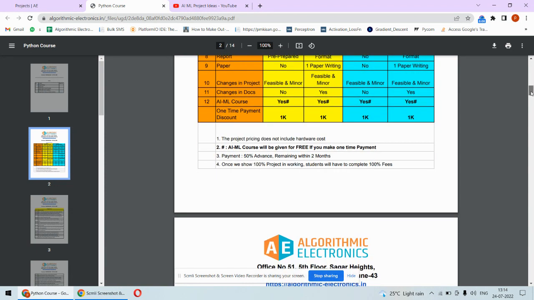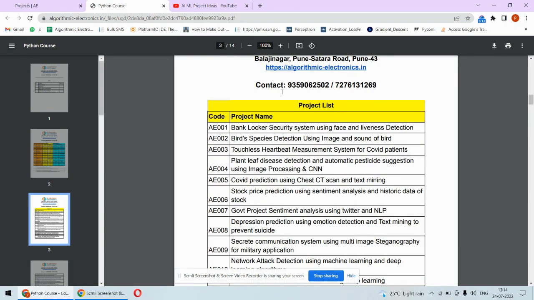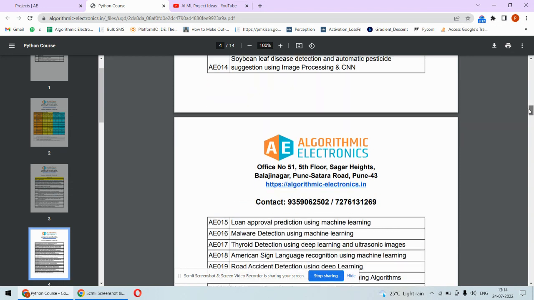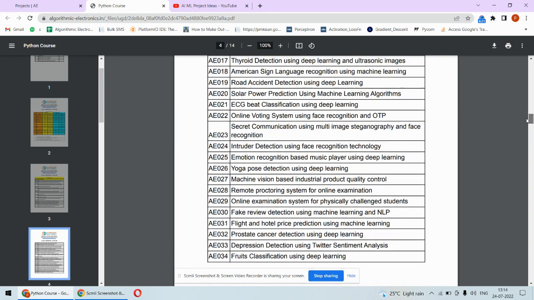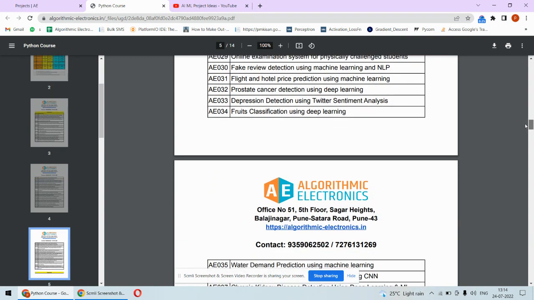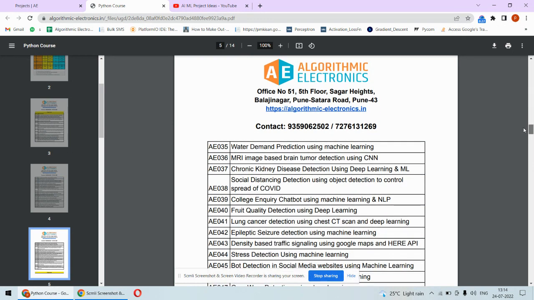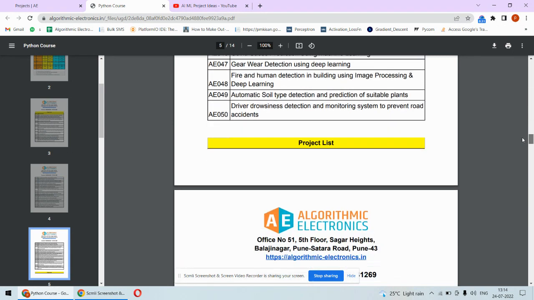Okay, so next is we'll discuss the project list. So this is the project list. You can see there is code and the project title. So many projects are here. So if you choose this project or any project from this particular list, then you will get report, PPT, project, AI/ML course, Python course, internship certificate, sponsorship letter, everything only in 10k.